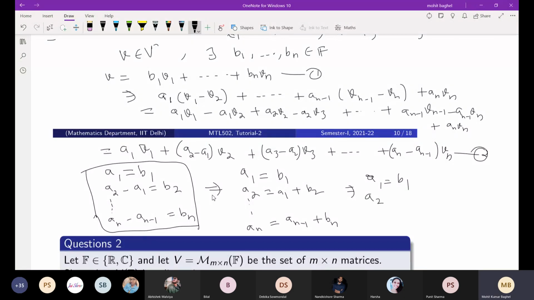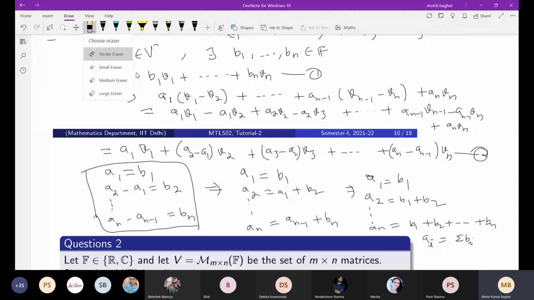So now assigning these values, the particular values a1, a2, an to be like this b1 and the sum. So basically this sum for ai is like summation bi here, so not this way. I mean you have to choose the indexing set accordingly. So by assigning these values to this a1 to an, you can say this will span the whole vector space because it's the same span.